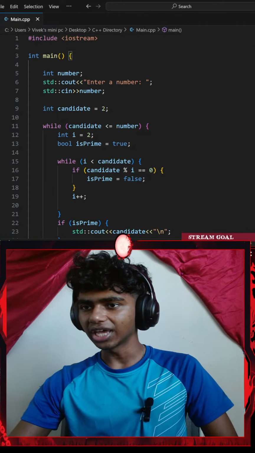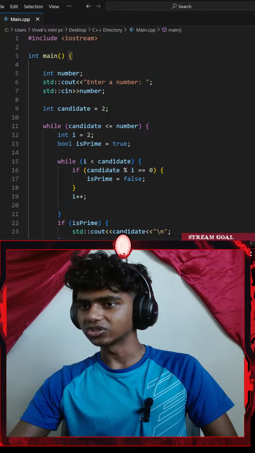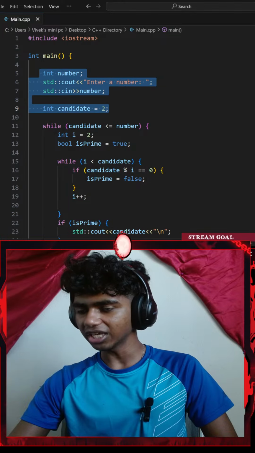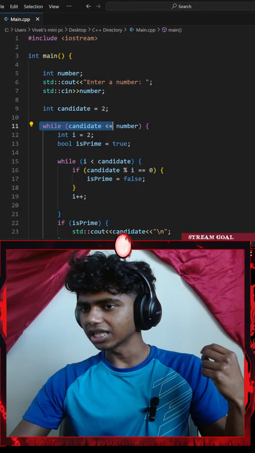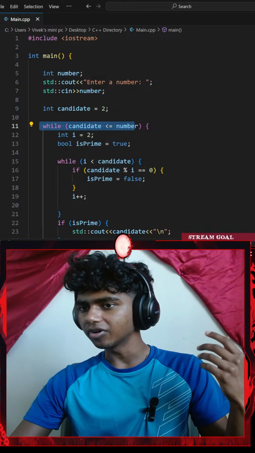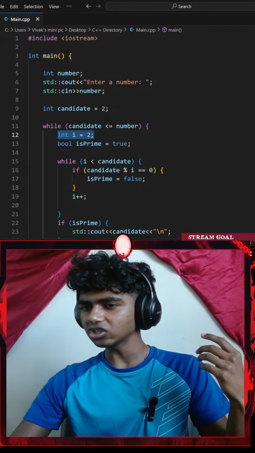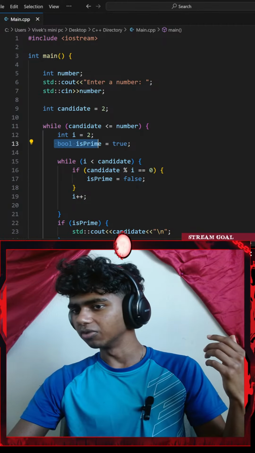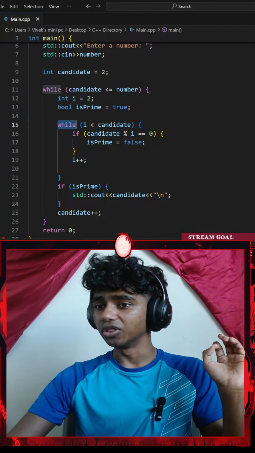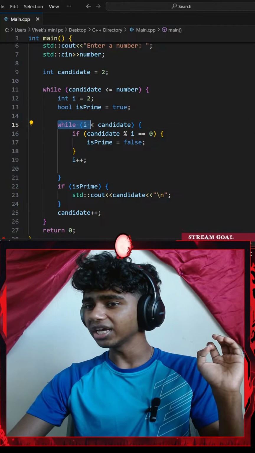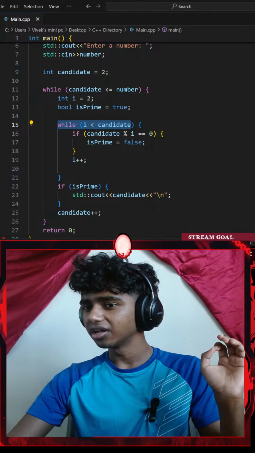That said, okay, I think I get the quick gist of this. So I go with an integer variable and then a candidate variable, and add an outer while loop: candidate is less than or equal to my number. I create an integer I which is set to 2, and then a boolean variable is prime which is set to true as well, and then an inner while loop which says while I is less than my candidate.